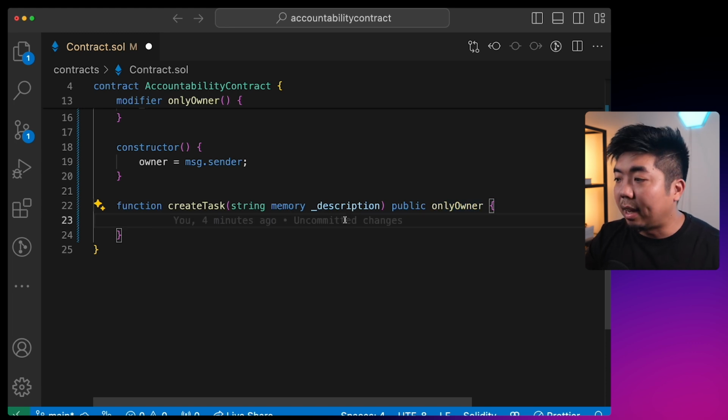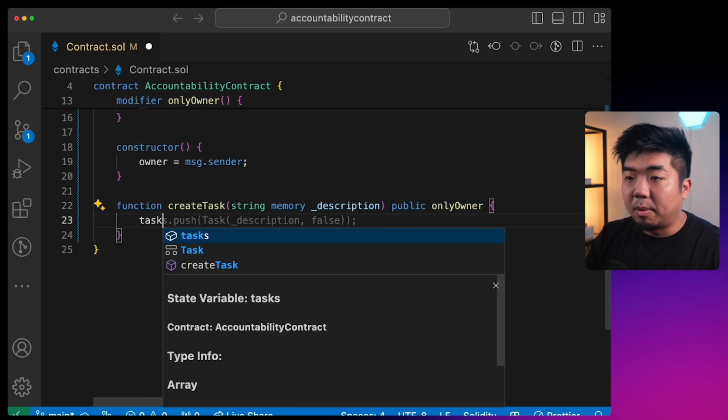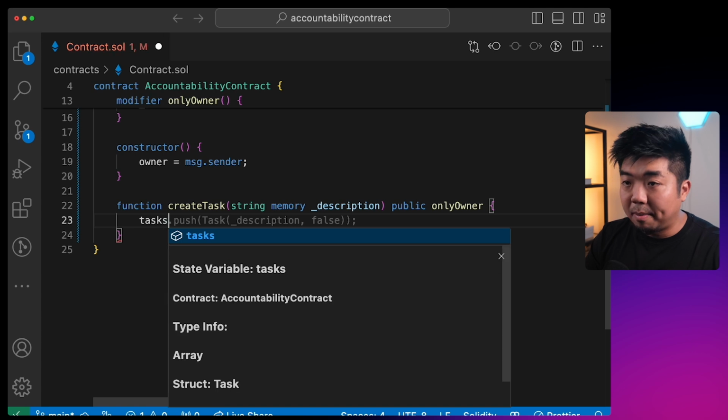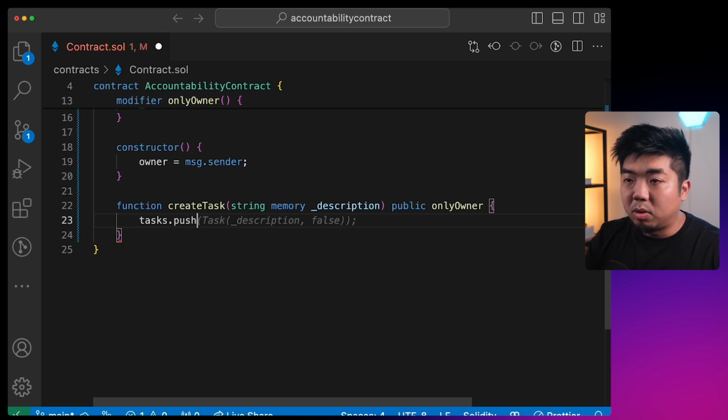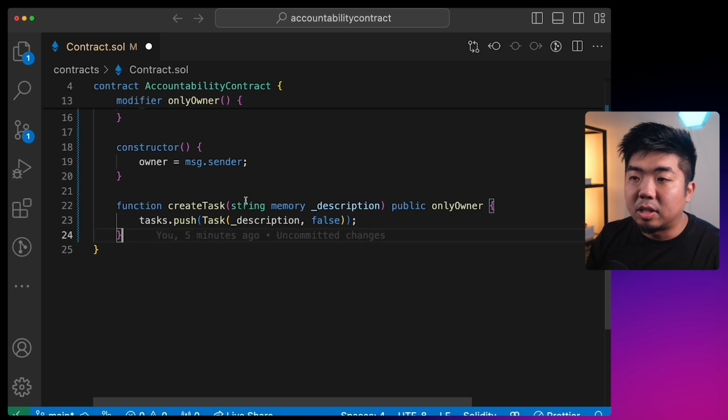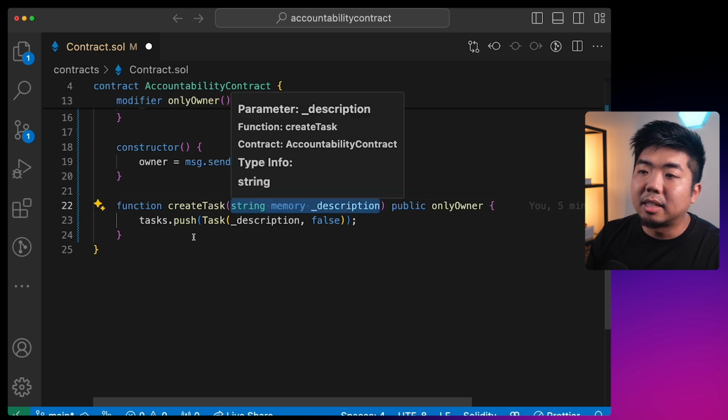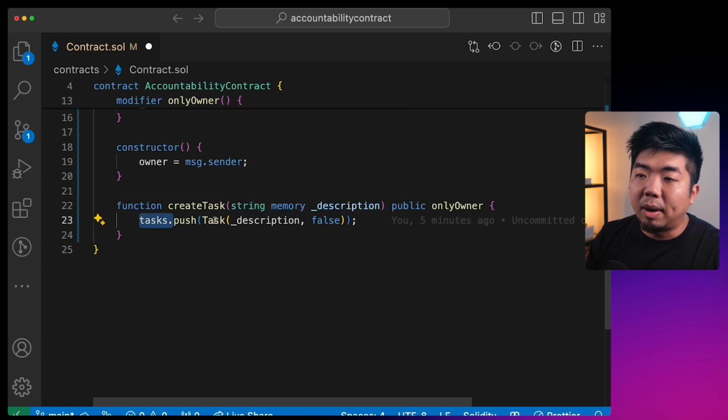So only the owner can create a task here. And then we're going to get our task array, and we are going to push a task, which is our struct here, with the description that we provided here. And then we're going to set isCompleted to false. And that is going to be our createTask function here. Again, we just provide it with the description of our task, and then we add it to our array by giving it the description and setting isCompleted to false here.